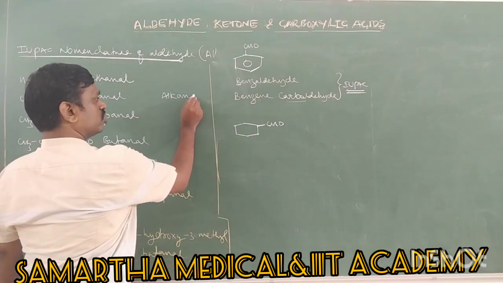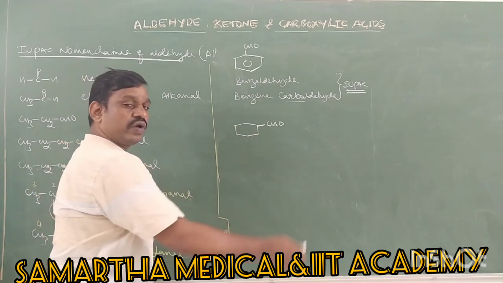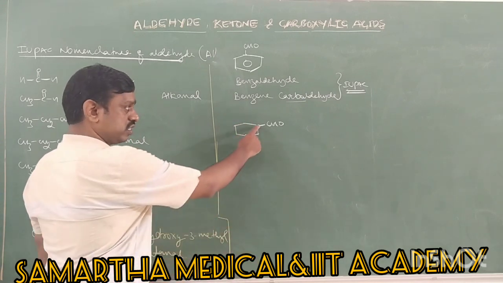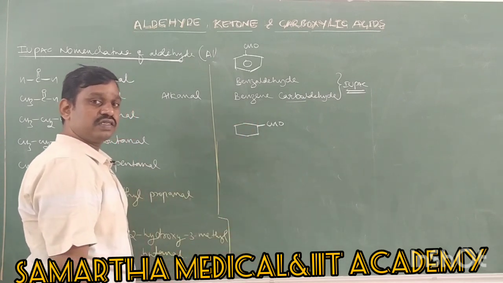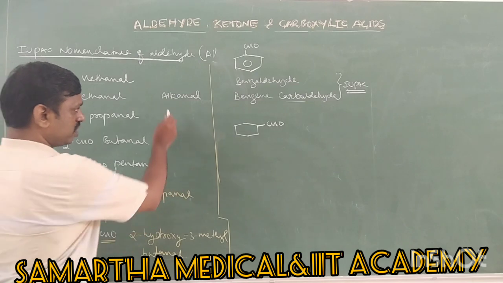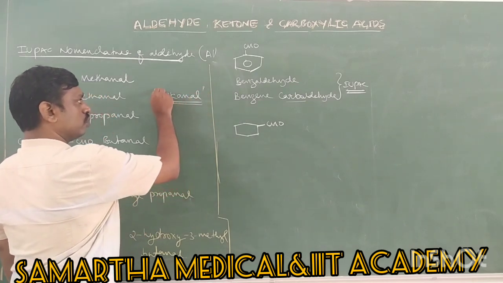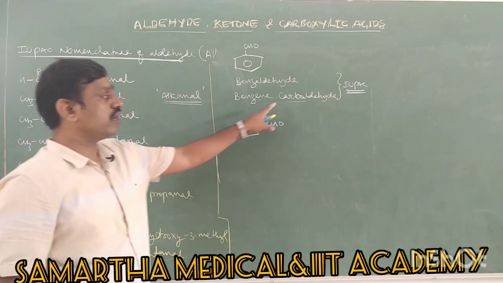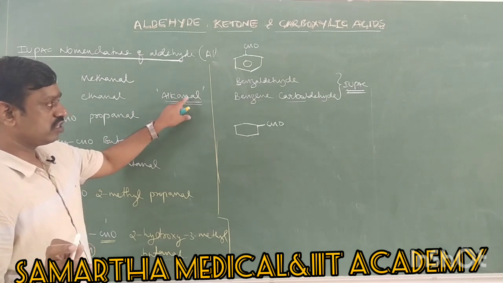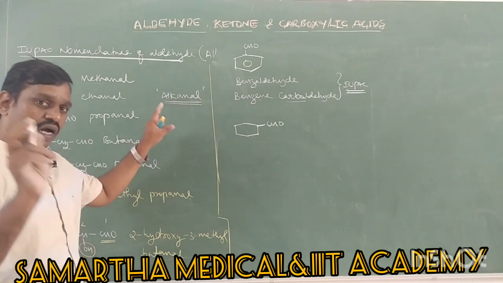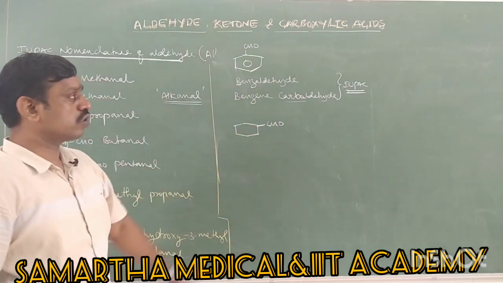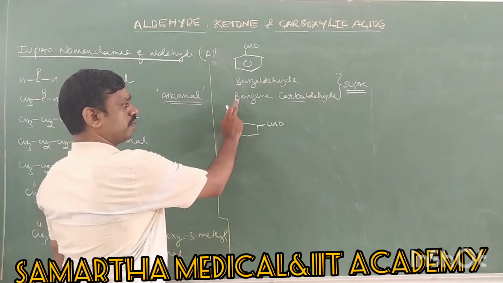In alkanol nomenclature, cyclohexane becomes cyclohexanol. If it were a cyclohexanol, there should be 6 carbons, but here it is 6 plus 1, 7 carbons, so it is not a cyclohexanol. Therefore, wherever alkanol nomenclature is not possible to use, we have carbaldehyde nomenclature. Important: repeat once again, wherever alkanol nomenclature is not possible, the alternate method is carbaldehyde nomenclature for aldehydes. According to it, we write in this format, benzene carbaldehyde.